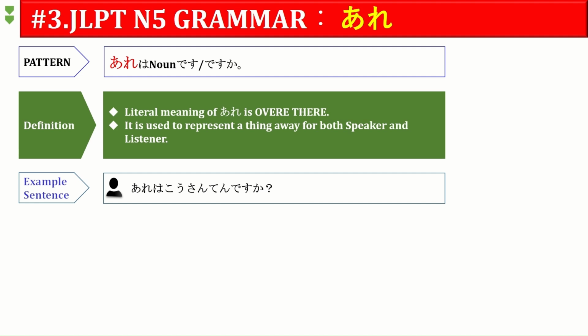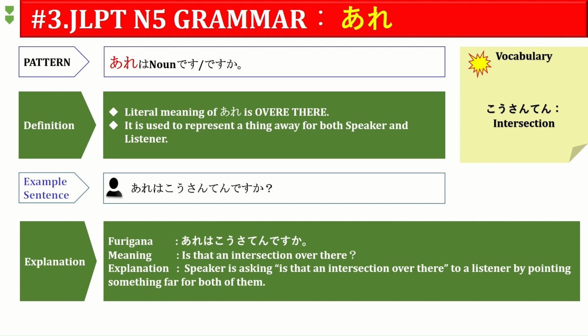Are wa kosaten desu ka. Are wa kosaten desu ka. Look into the vocabulary. Kosaten means intersection. Yes, when four roads are meeting together, that intersection point is called kosaten in Japanese. The speaker is asking, is that an intersection over there, to a listener by pointing something far from both of them. So here the key is far from both of them.